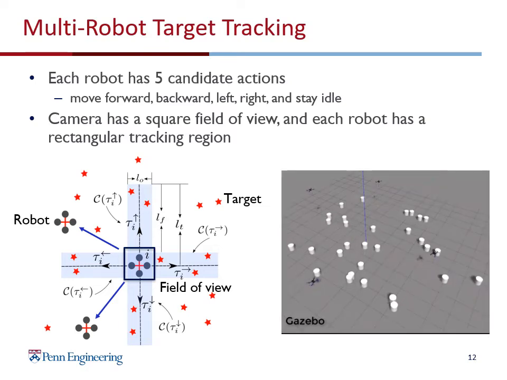To validate this framework, we did some simulations in this multi-robot target coverage scenario. Here, each robot has 5 candidate actions: move forward, backward, left or right, or stay idle. Each robot has a square field of view. Once the robot selects an action, it sweeps and covers some targets on the ground. As you can see from the video, each action corresponds to a rectangular target region. Each robot also measures the relative position to those robots that are within its sensing range.